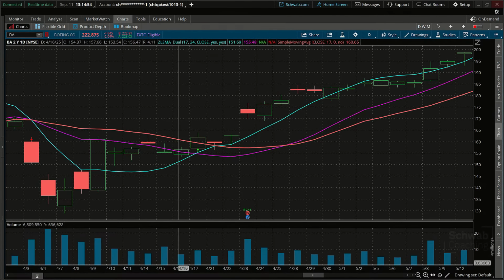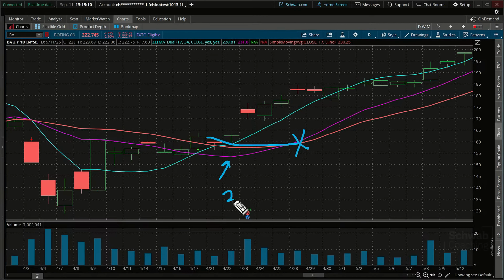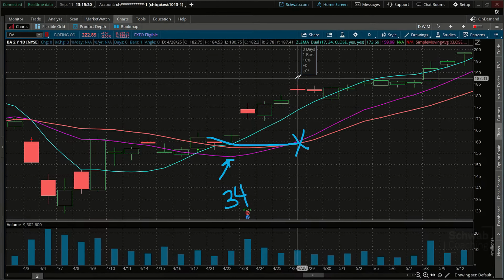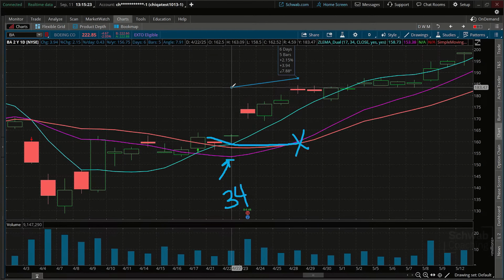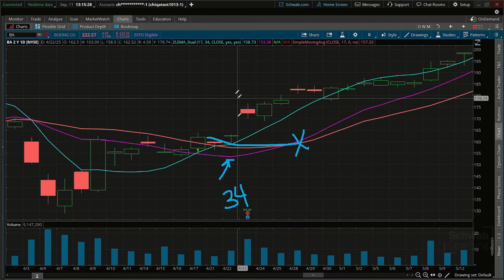coming higher. You can see how quick even the 34. So here's your 10. It's still kind of bottoming, right? It's still going flat. It finally starts to go up right there. The 34 starts to give you a signal that the trend is shifting about right there. So if I look at this in the number of days, I realize we're just comparing two moving averages, but it is kind of similar. I mean, it's kind of interesting to take a look at. It's about 5 days earlier, according to what we're saying here, that you get at least the change in the 34.